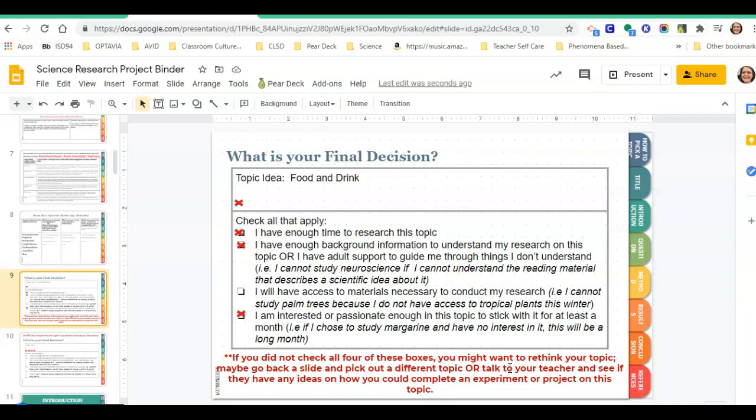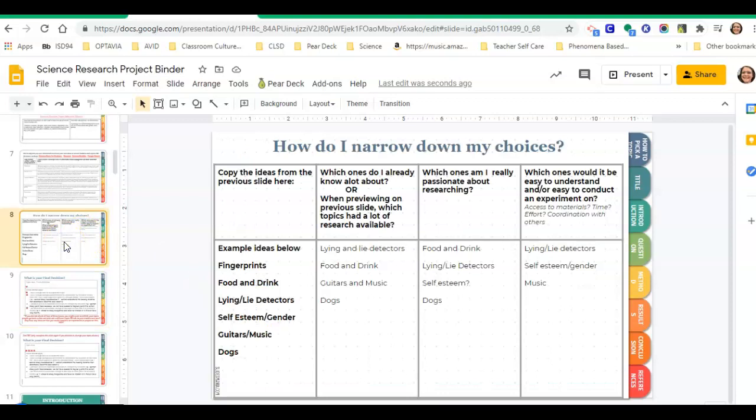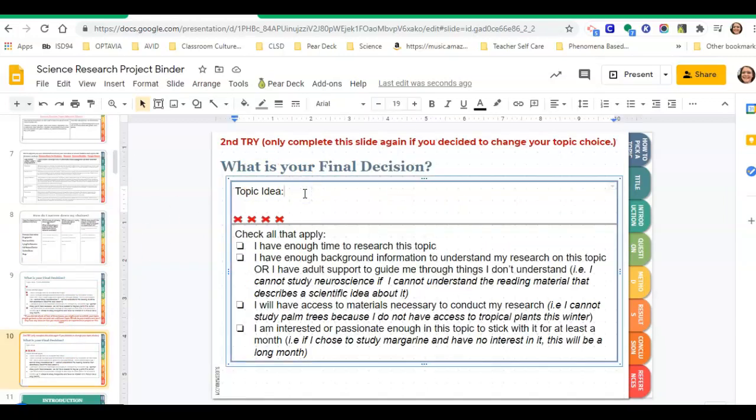So I'm actually just going to go back. That didn't work for me. So I'm going to go back and I'm going to look at some more of the topics that I picked. And just scanning through here, I see that lying and lie detectors actually showed up in all 3 of my columns. So I'm going to go here and I'm going to maybe try that instead and see if that would work. So lying and lie detectors.